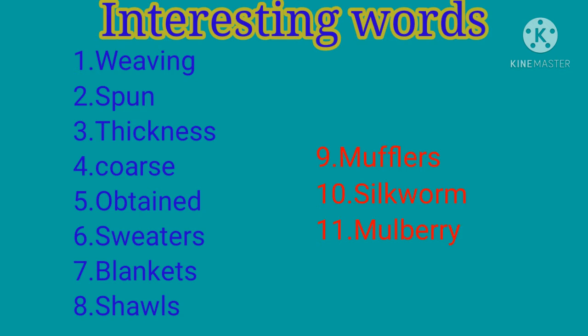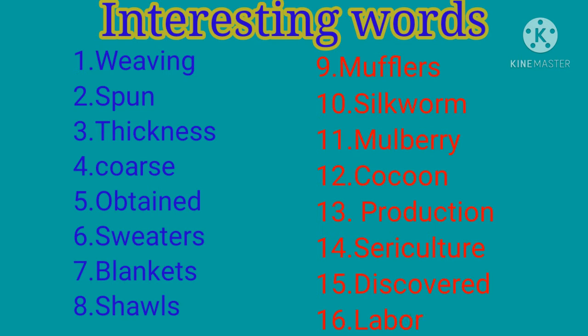Tenth one is silkworm, silkworm. 11th one is mulberry, mulberry. 12th one is cocoon, cocoon. 13th one production, production. 14th one sericulture. 15th one discovered. 16th one laboratory, laboratory. Okay children, so these are the interesting words.